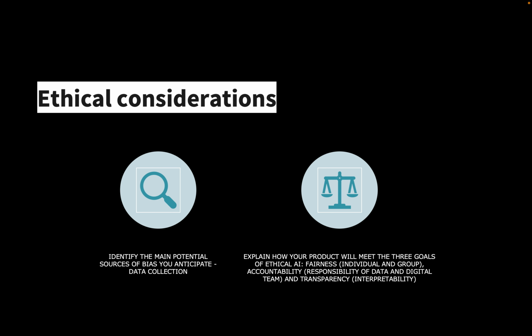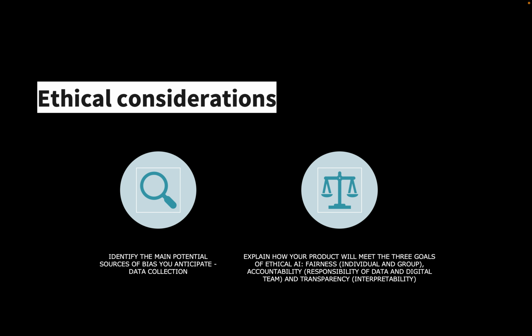Ethical considerations are very high, so the kind of bias we anticipate for this model can be in the data collection phase. When we are collecting data, it should be fair and should be collected equally for each kind of user, irrespective of their gender, geographical and any other kind of factors. For the ethical use, there has to be fairness, there has to be accountability, and this model should be transparent. So for fairness, it has to be individual as well as group fairness.